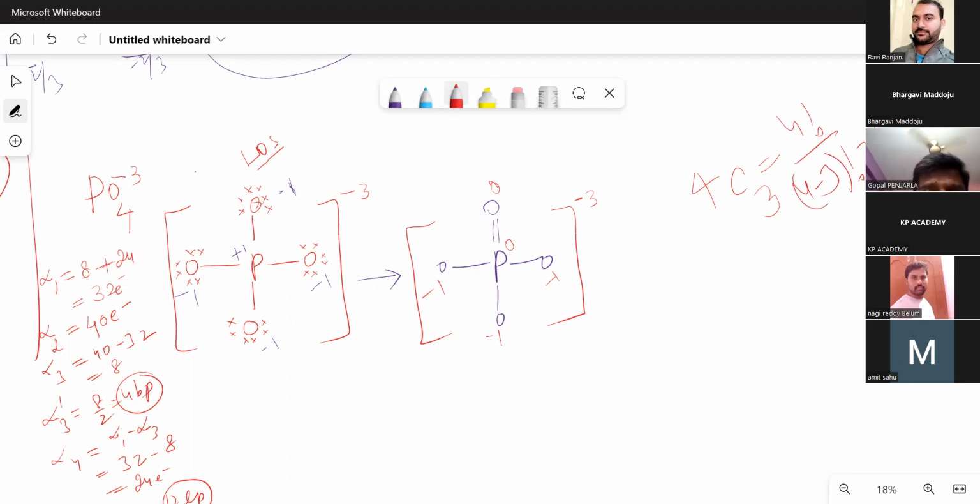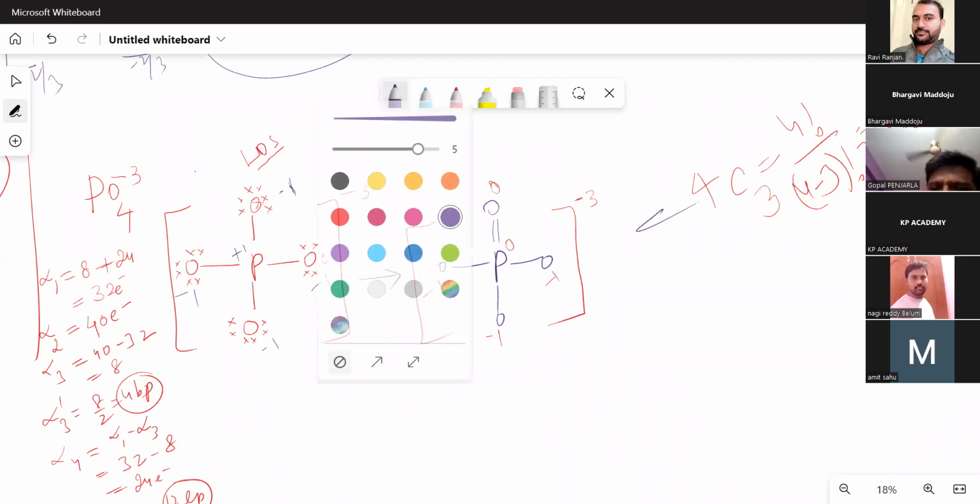4 minus 3 is 1. 3 factorial is 1 into 2 into 3. Only leftover is 4. So this is equal to 4 resonance canonical structures. Without writing directly, we can tell the number of resonance canonical structures. You may ask, how, sir? 4 is the total number of oxygens, and this you should take as the number of oxygens.